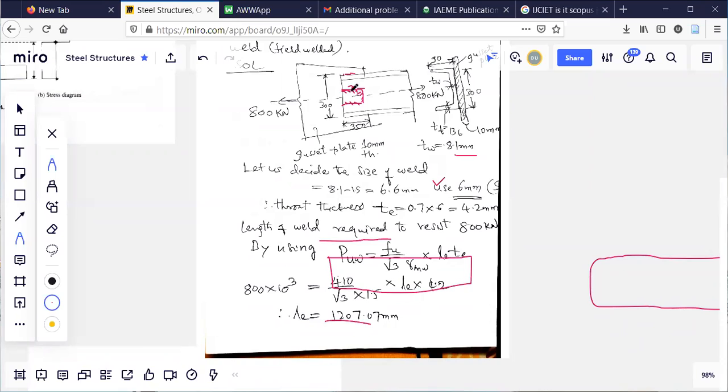See why this slot is required: this much of length is not sufficient. If I apply all round, as I told you, I am getting 1000, but the actual length of the weld should be 1207.07. So I should make a slot in such a way that the weld length is more than this number. So with this one, I have to create the slot here. Then how much should be this length?